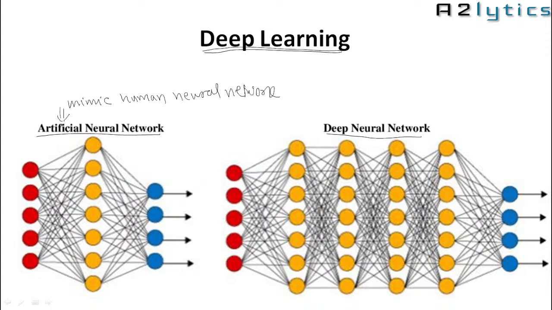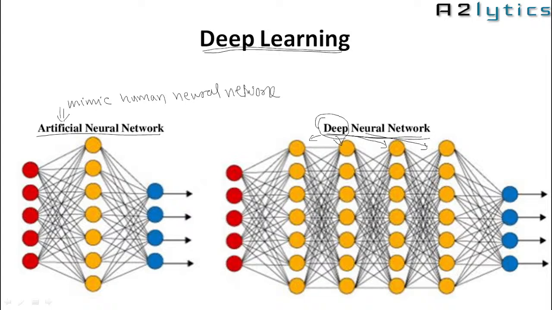So this is the artificial neural network, and one of the types of artificial neural network is a deep neural network. So here, why the term deep? Deep is nothing but more number of layers. Deep concept is more number of layers are added. Here hidden layers are added. That is called as a deep.